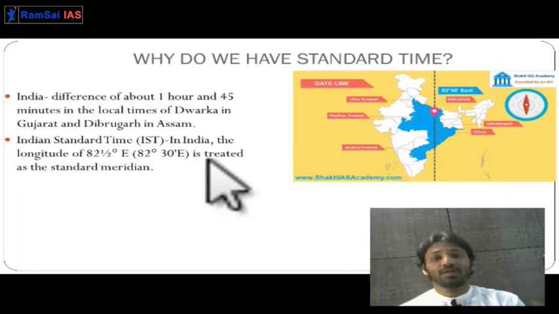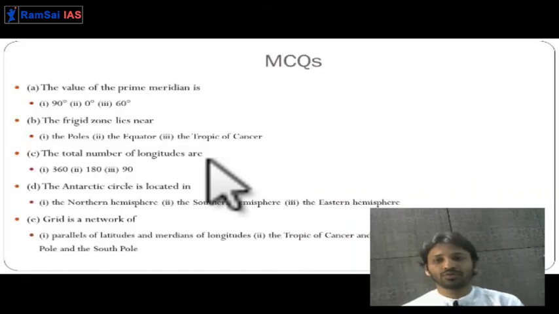This is a very important chapter from the point of view of your prelims. We are again going to see this chapter maybe in the 8th, 9th, and 11th standard as well. Based on this chapter, we have certain MCQs. If you have listened to this entire lecture carefully, you will be easily able to answer these questions.